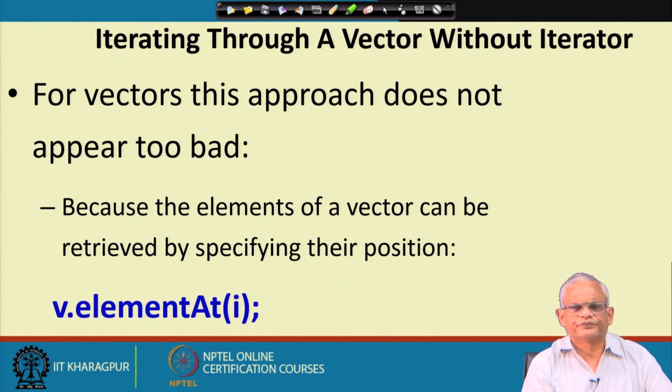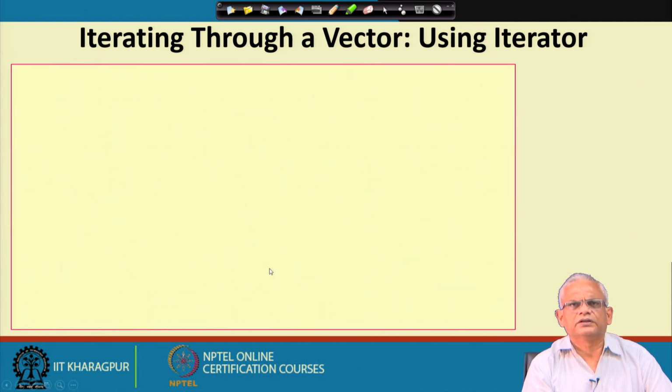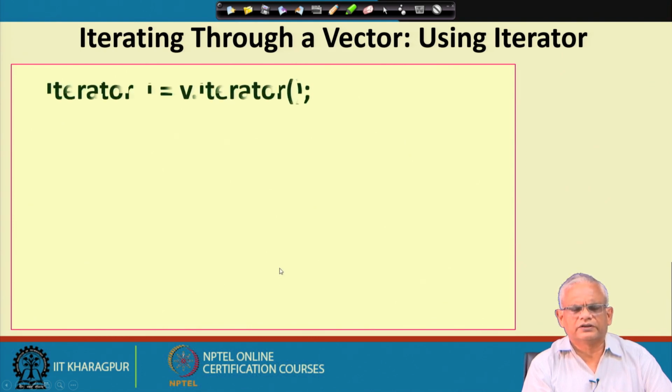So, the vector without the iterator is not too painful, is not too bad. We just increment I and get the element v element at I, but for a tree and so on it might be difficult. Now, let us see how we traverse the same vector using an iterator.